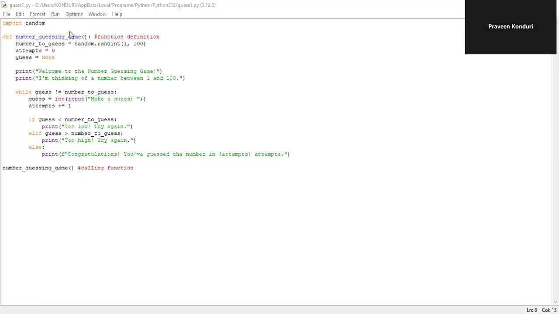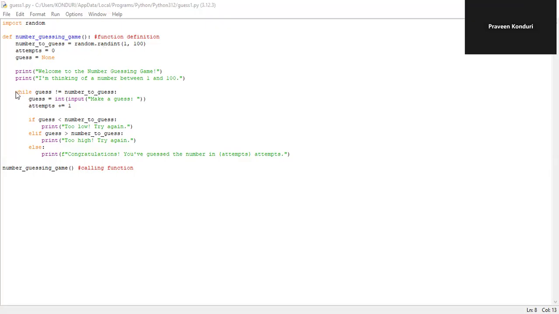I am importing the package random. I am using the definition of the function number guessing game. Here I am using the definition of the function number guessing name. I am going to use the rand method by invoking the random module, and I am going to start with 0 attempts. I can give any number between 1 and 100.